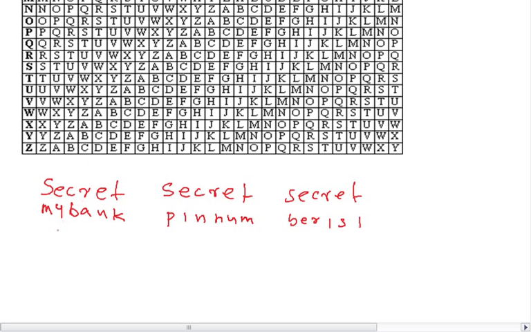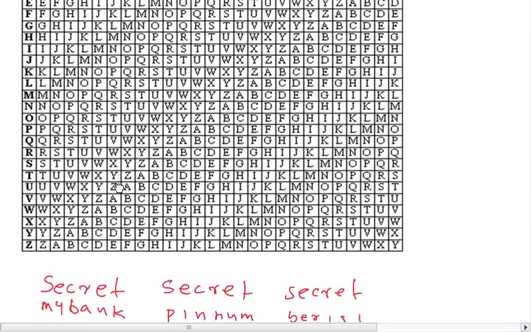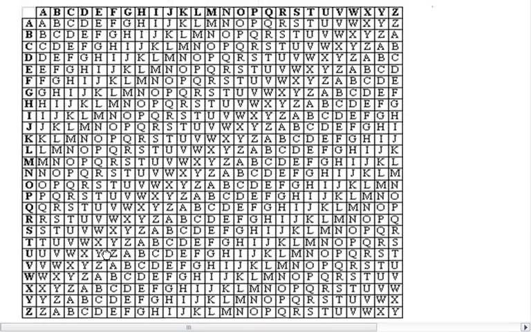Now you have to find out the cipher text. The first letter is S here, and the intersection is with M: S and M. Go to the S here, this is where the S is, that's the secret.